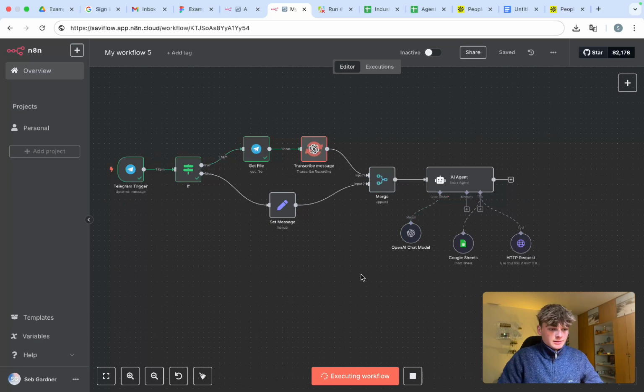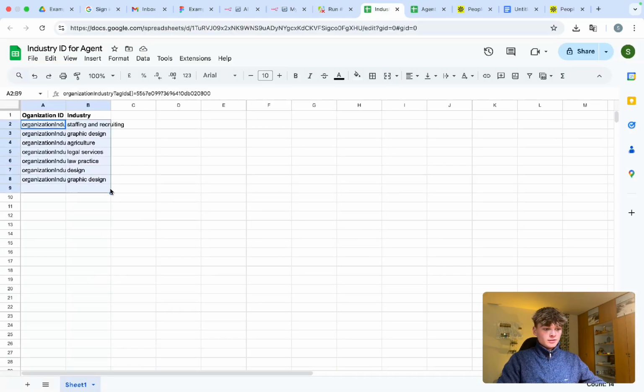You run this. There we go. It's transcribing the message. It's running the agent, fetching the Google Sheet for the different industries. And now it should pick up the most relevant industry. I said legal agencies, I believe. So hopefully it picks up legal services and or law practice.